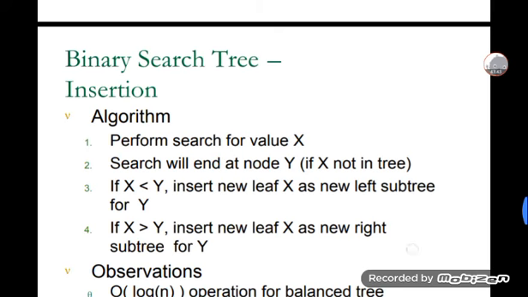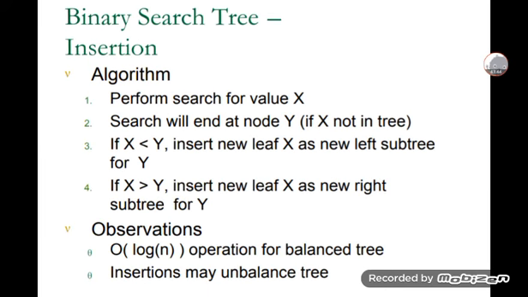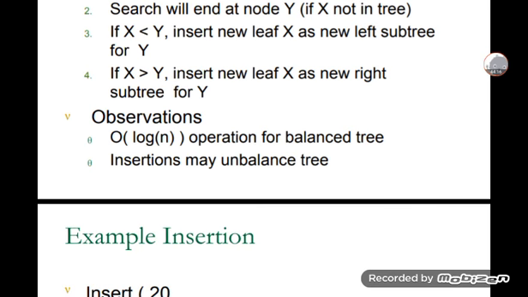After that, the binary search tree insertion algorithm. Perform a search for the value x. Whenever you want to insert, it performs a search for x. The search will end at node y if x is not in the tree. If x is less than y, insert a new leaf x as the new left child of y. And if x is greater than y, insert a new leaf x as the new right child of y. This is the algorithm for insertion in a binary search tree. Observations: it takes order of log n operations for a balanced tree.